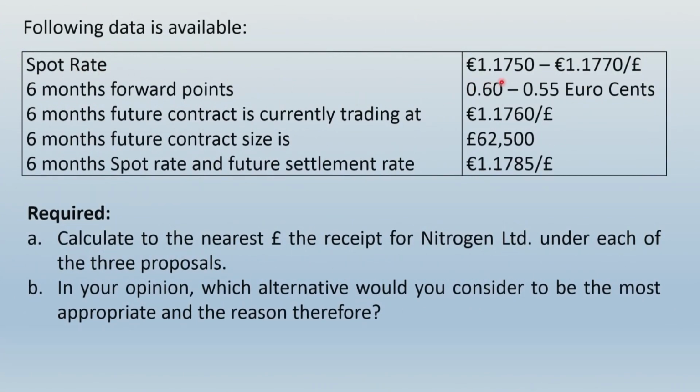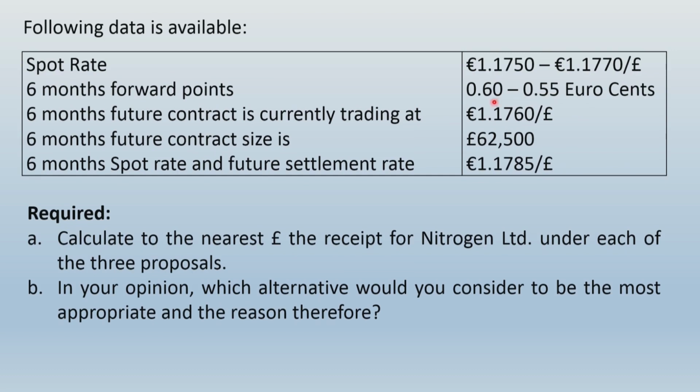Spot rate is given as euro 1.1750 to euro 1.1770 per pound. That means the quote is given for pound in terms of euro. No doubts about that. Further, 6-month forward points are given. It is 0.60 to 0.55 euro cents. First of all, friends, you should understand 1 euro cent would be euro 0.01.